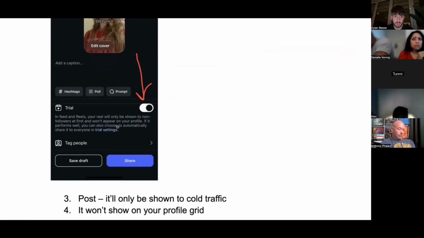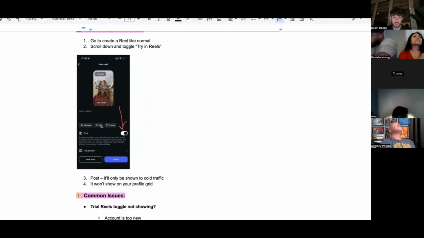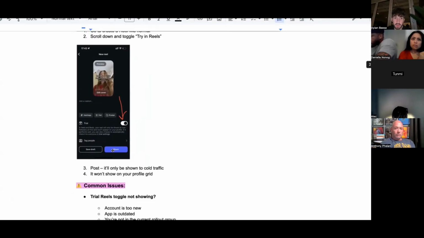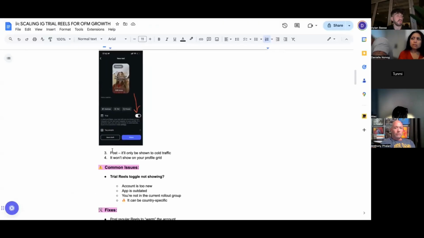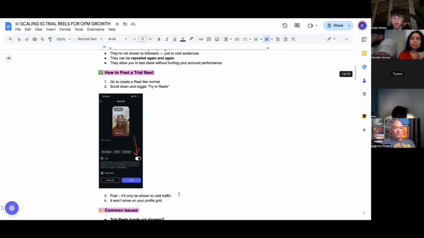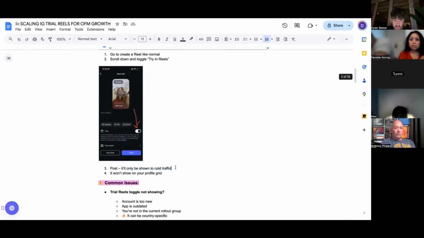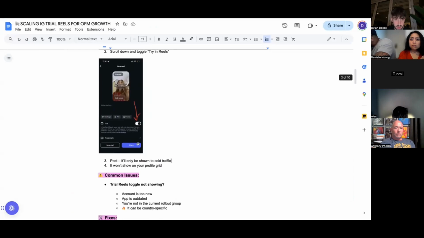If it performs well, you can also choose to automatically share it to everyone, right? And so that's when you're going to get some super, super crazy growth. And it can also reignite some of your old previous content. So if you're stuck in a rut with content right now, maybe your old stuff's not performing, this is a really good way to reignite your audience and start to build again, right?